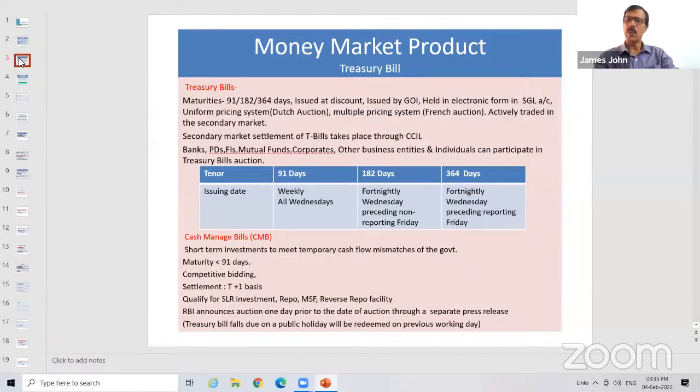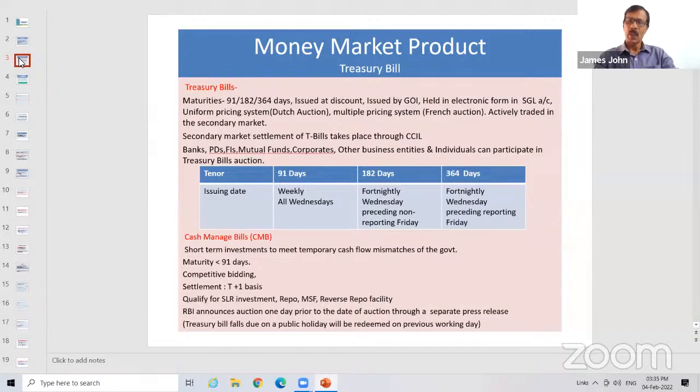Or 182 days treasury bill means the tenor is 182 days. That treasury bill is auctioned on the Wednesday preceding the non-reporting Friday, and 364 on the Wednesday preceding the reporting Friday. Make it very clear. So these are all fortnightly, 182 and 364 on a fortnightly basis, and 91 days on a weekly basis, all on Wednesdays.